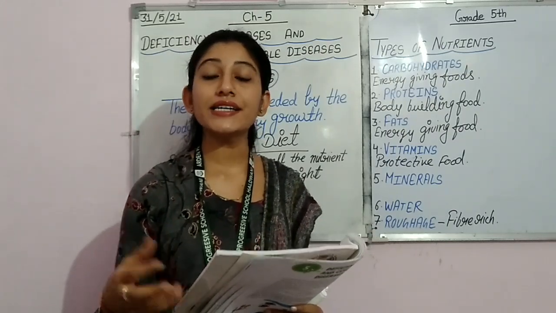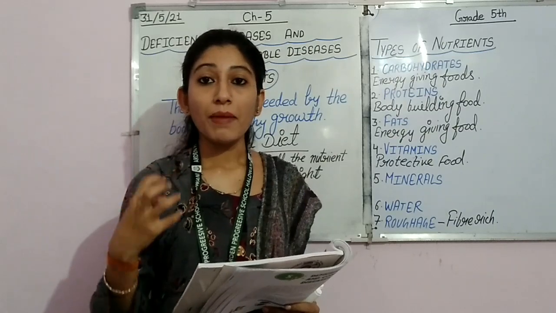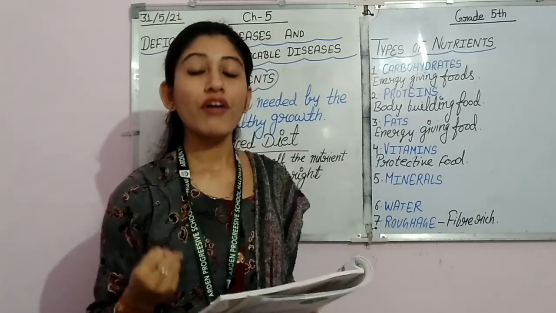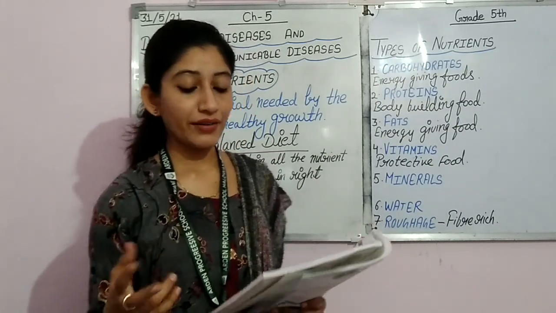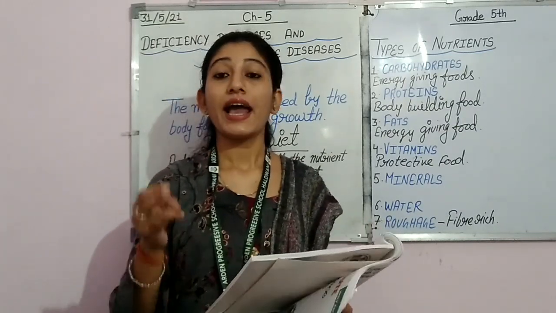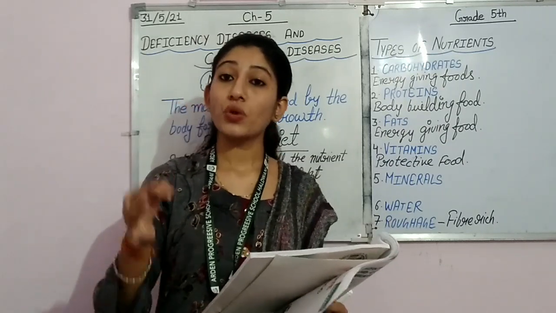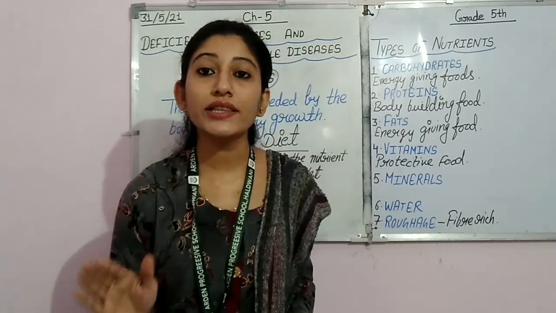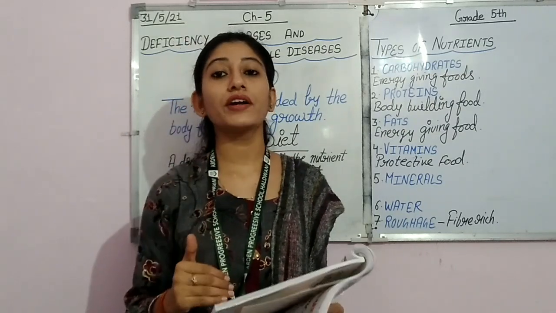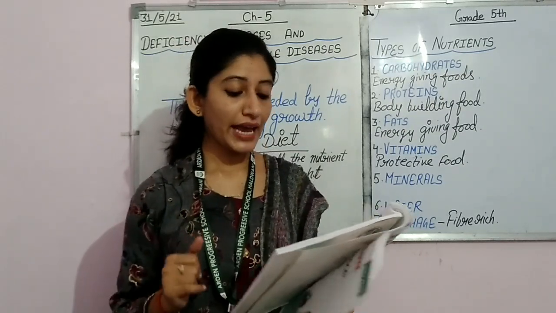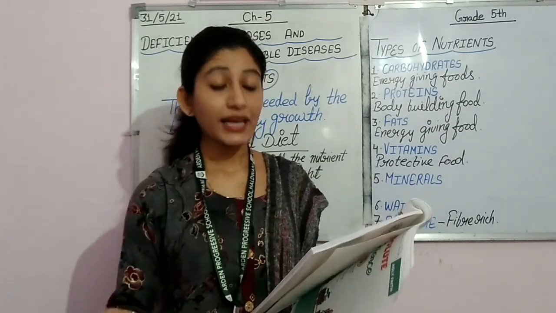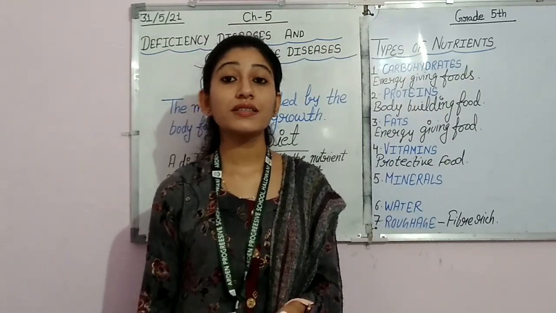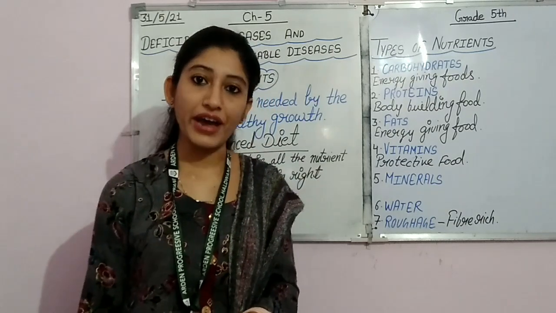These all things provide us a good quantity of carbohydrates. Then examples of protein rich food: milk, egg, cheese, soya bean, nuts. These all things provide us proper nutrition of protein. Then fat: butter, ghee, cheese, milk, egg yolk, meat, groundnuts. These all things are rich in fat.